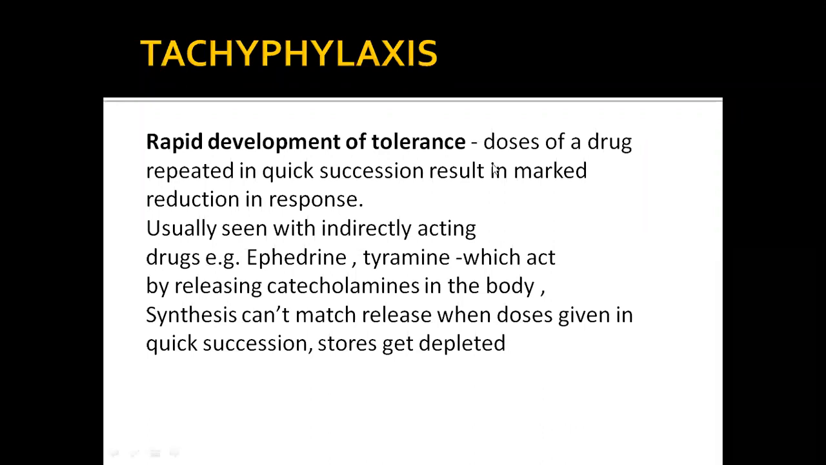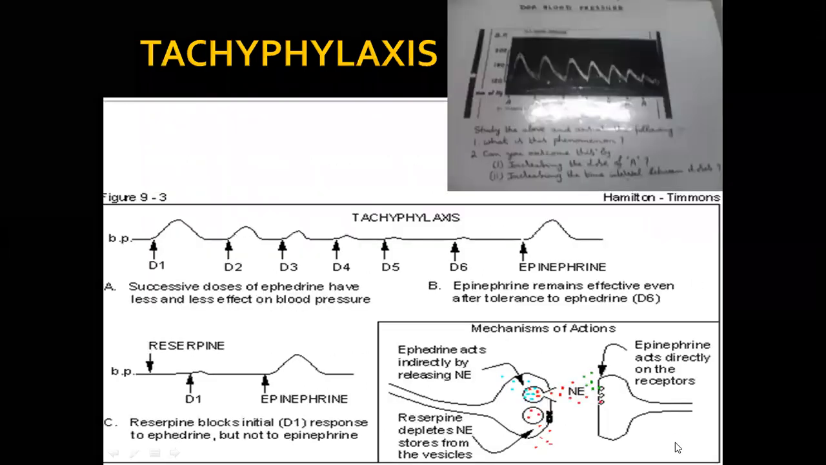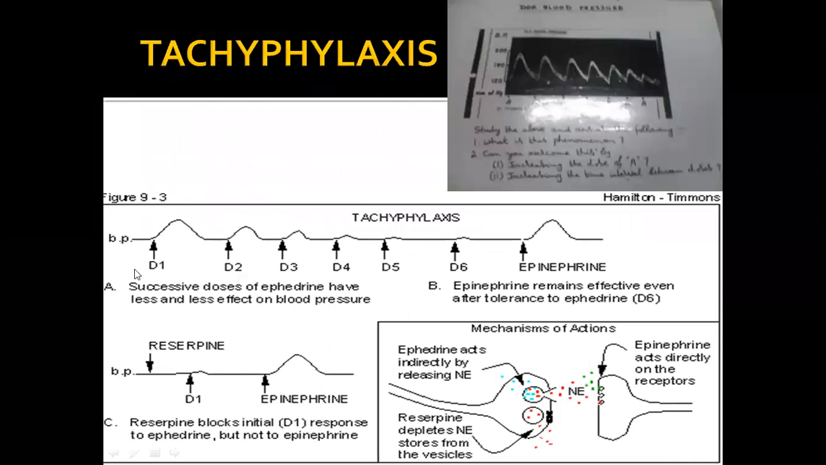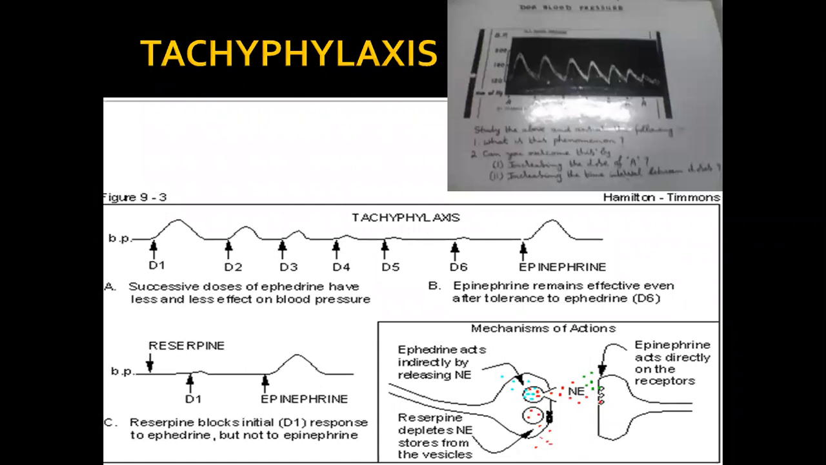So if this catecholamine is released, the drug will produce its action. But in case of tachyphylaxis, what happens is repeated administration of the drug is taking place. Once the repeated administration of the drug is taking place, for example here we can see the response goes on decreasing because the catecholamine stores have been exhausted. Catecholamines means adrenaline, noradrenaline, all those things.